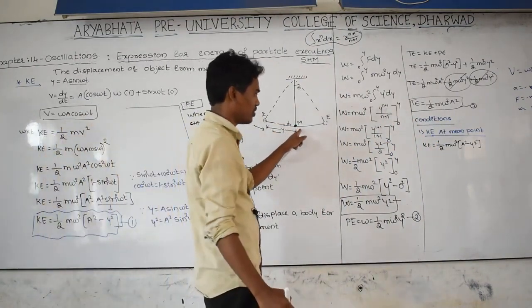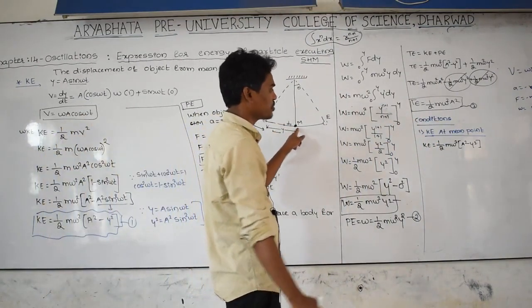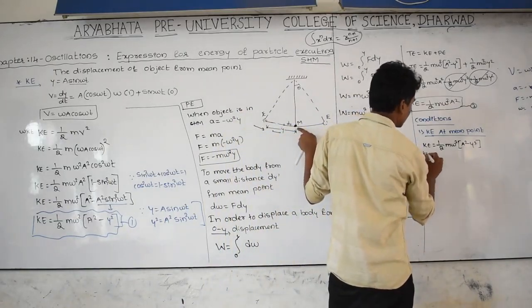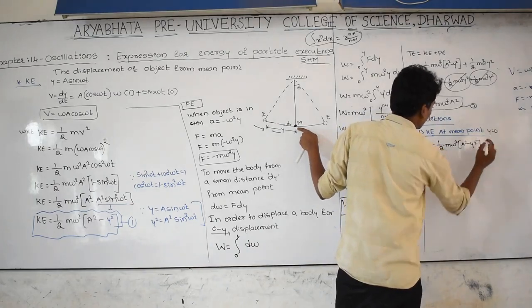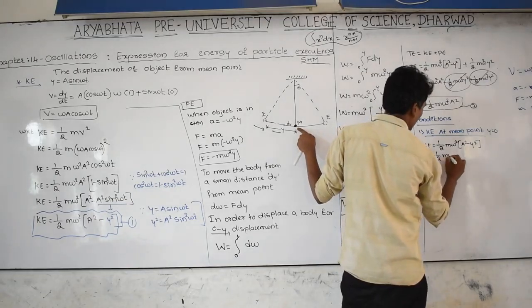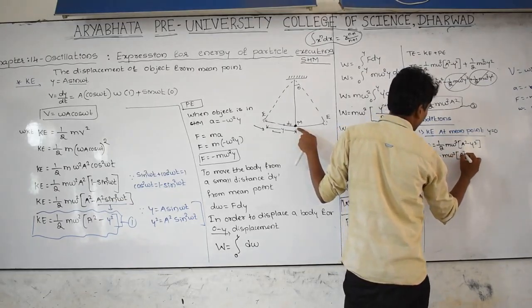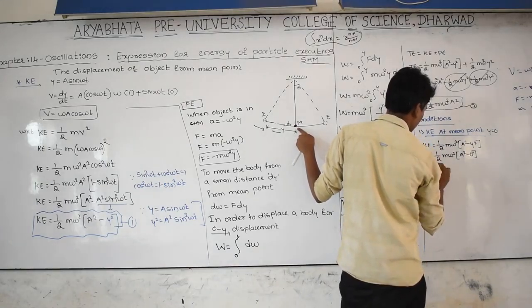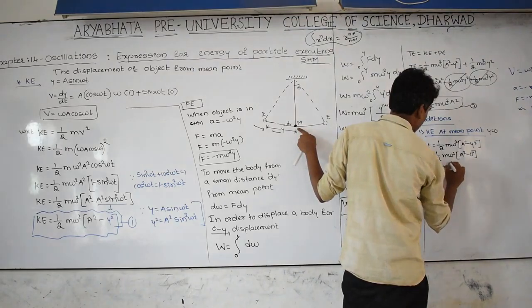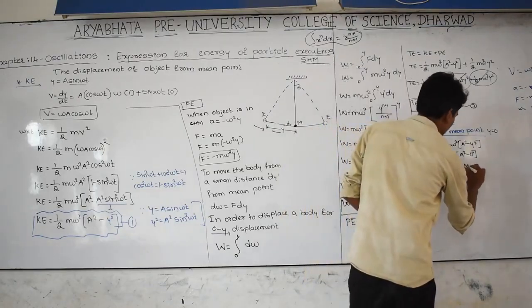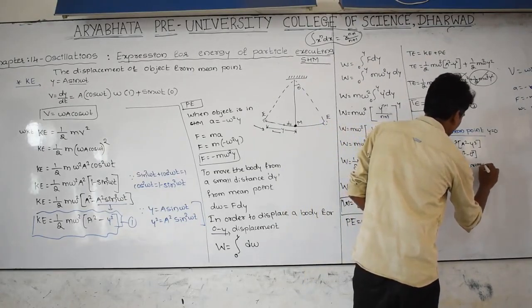At mean position, the displacement is equal to 0. Then kinetic energy at mean position, y is equal to 0: 1 by 2 m omega square into a square minus 0 square. Then kinetic energy is equal to 1 by 2 m omega square a square. The kinetic energy we are not getting 0, that's why it is maximum. This is maximum at the mean point.